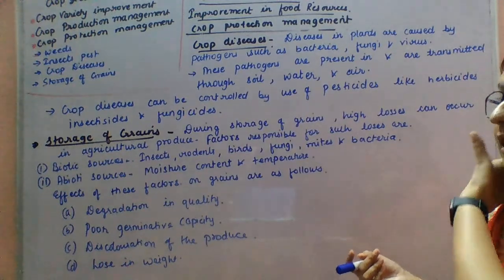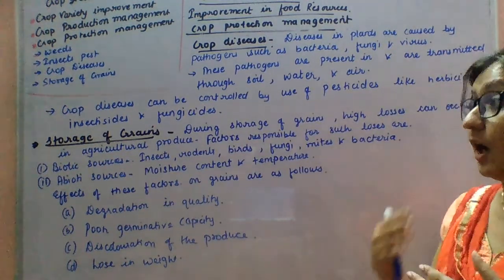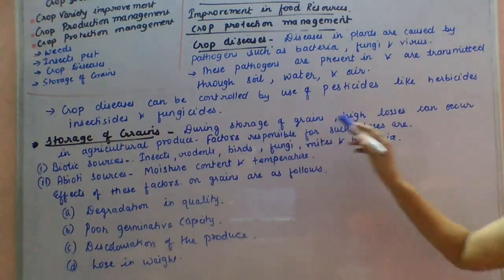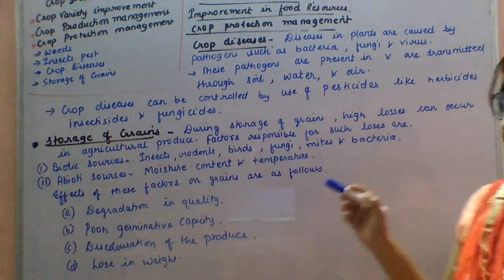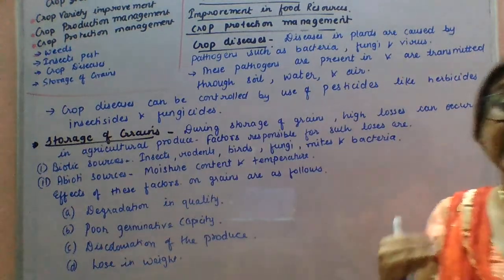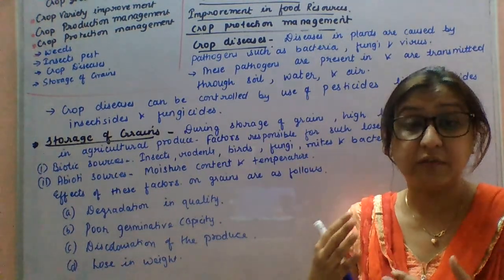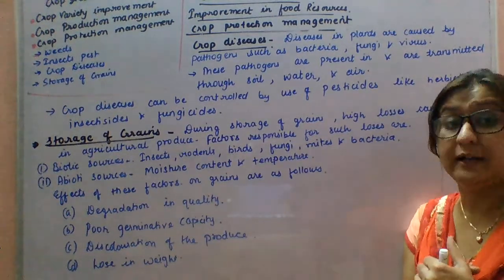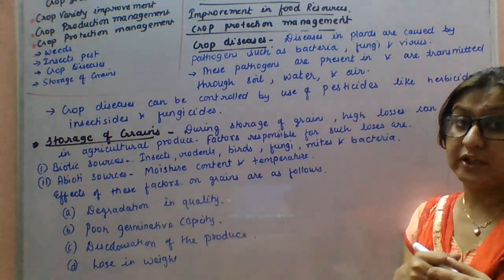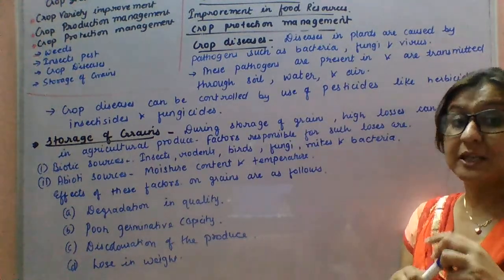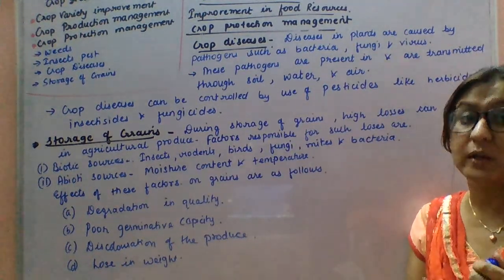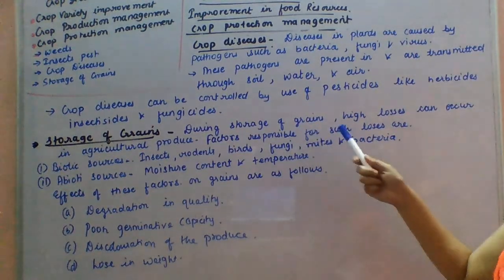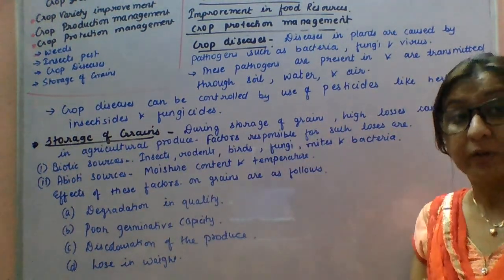You can see how the storage of grains can be spoiled. During storage of grains, high loss can occur, around 9.3%. If we take an estimate, about 9.3% of the crop is spoiled due to improper storage of grains. So it has to be kept in mind that storage is equally important and proper care should be taken. So what are the factors responsible for such losses?